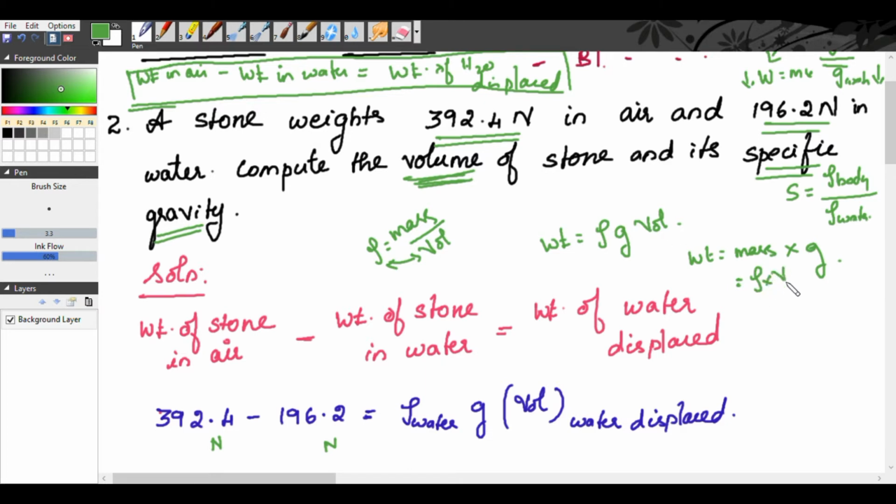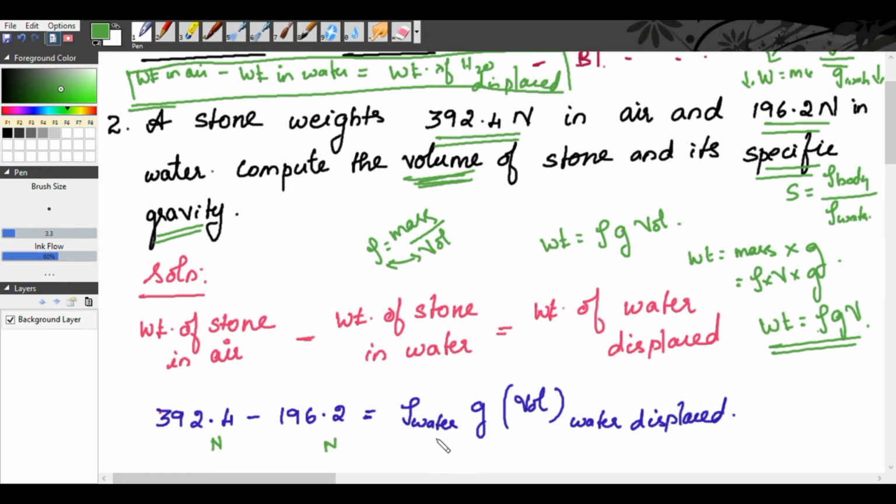So weight is equal to rho g into volume. Weight of the stone means density of the stone into g into volume of the stone. Weight of the water means density of the water into g into volume of the water. So weight of the water displaced will be equal to rho g volume.